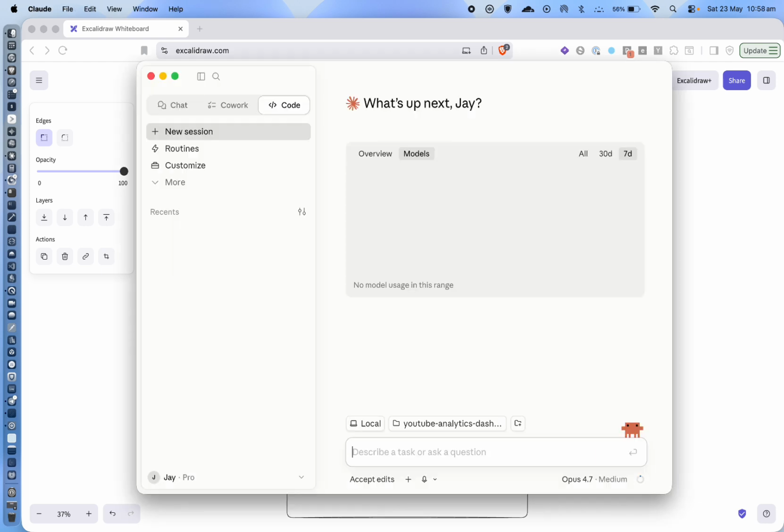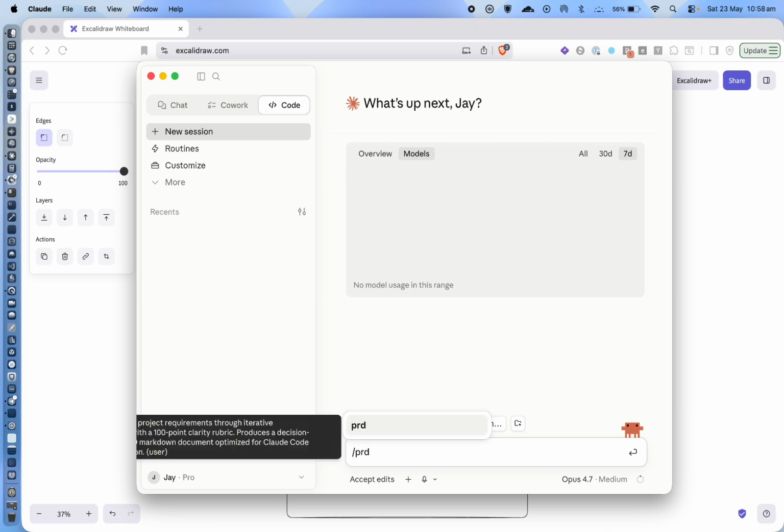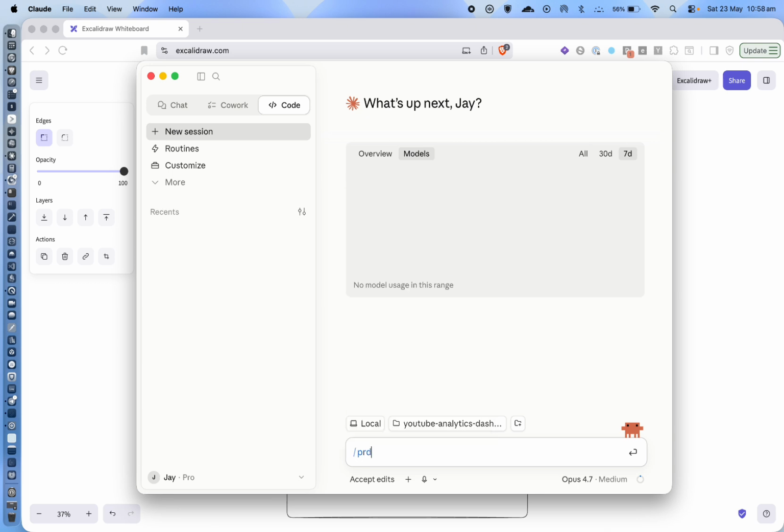So I'm just going to get started by typing /PRD. That's going to bring up the skill that I've created. You can find that in the link in the description below if you want to download that for free. But basically it's going to create us the project requirements document for what we're looking to create.